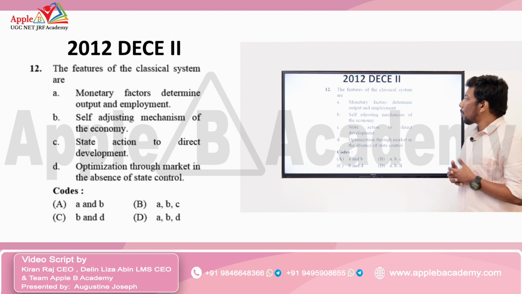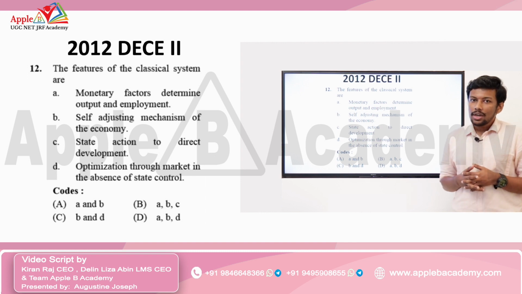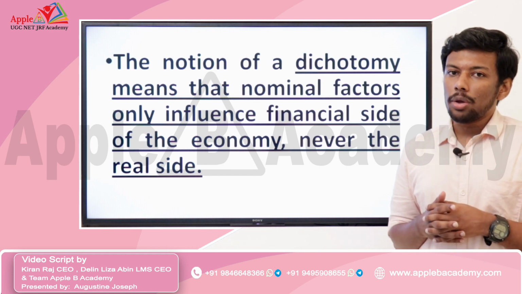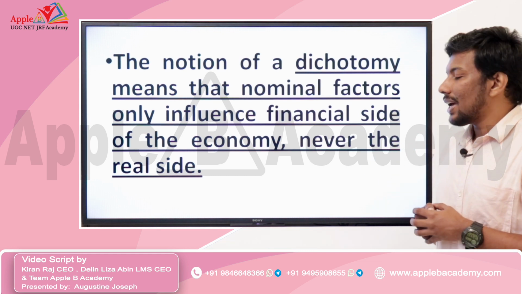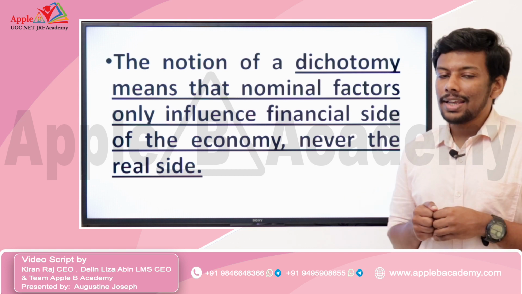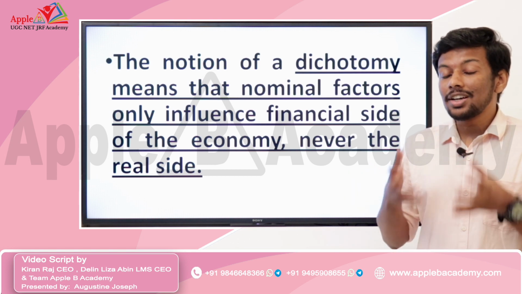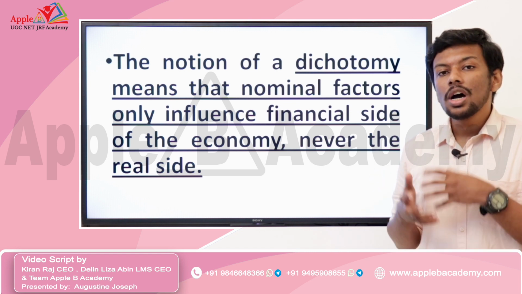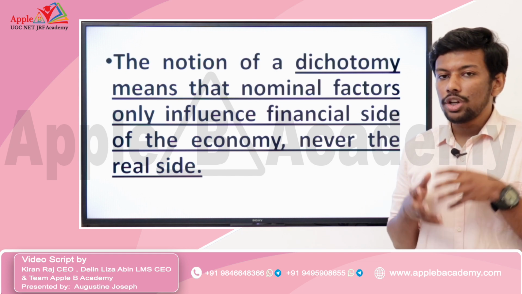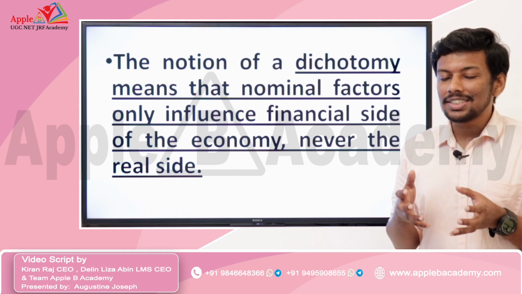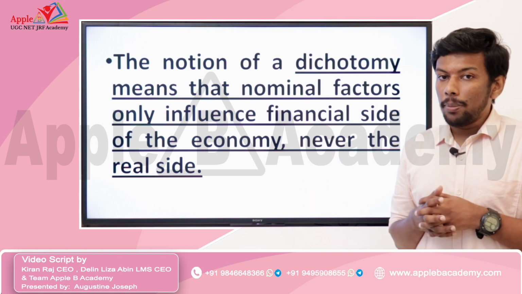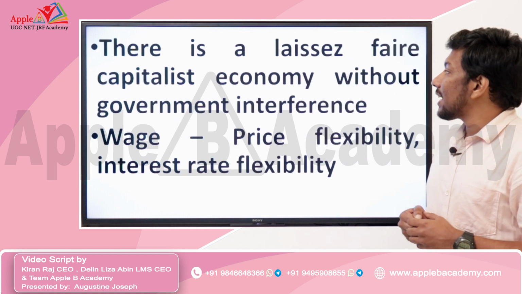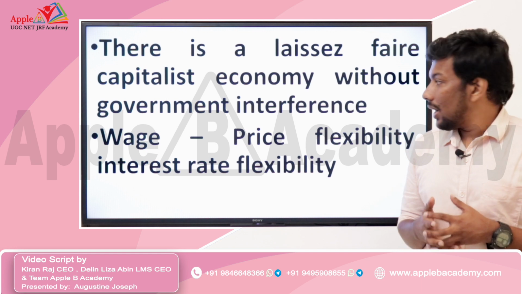The first option, monetary factors determine output and employment. That is absolutely wrong. We know that according to classical dichotomy, there are 2 sides of the economy, the real side and the nominal side, and the nominal side would never influence the real side. The real variables like output and employment are influenced by supply side factors like the production function and the labor market. The nominal or financial side would never influence the real factors, and that is classical dichotomy. Also there is a laissez-faire capitalist economy without government interference.